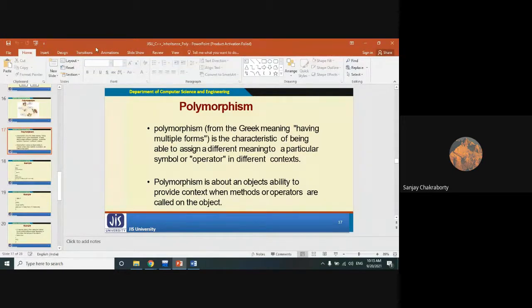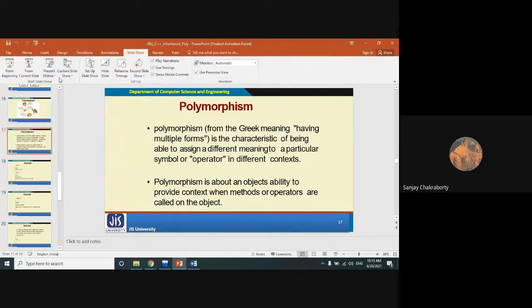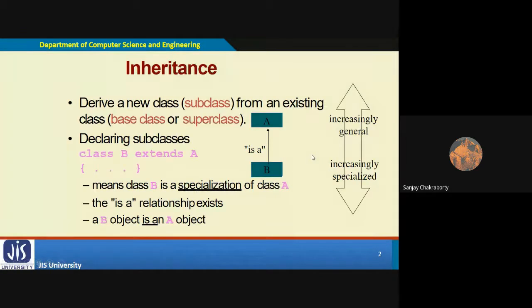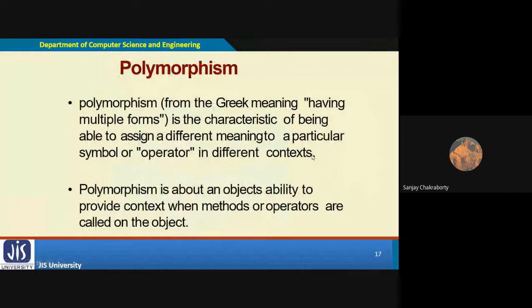So polymorphism, what is polymorphism? That is the first thing that you need to understand. Then we are going to gradually move into the details of its implementation through C++ coding. Polymorphism is a crucial feature, a very necessary feature, from every object-oriented programming point of view. It may be C++, it may be Python, or it may be Java. All OOP languages must follow this polymorphism principle. It is a part of that PIE principle.